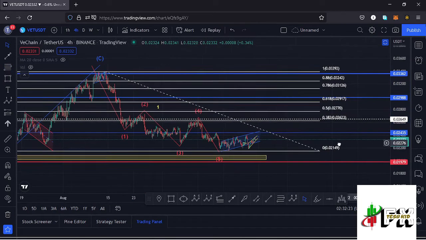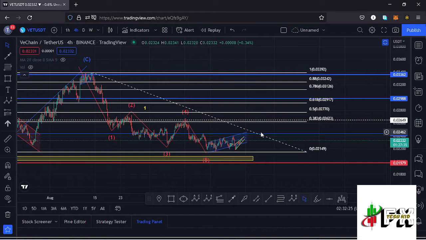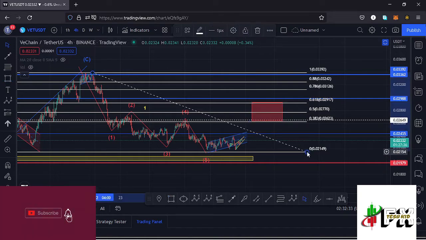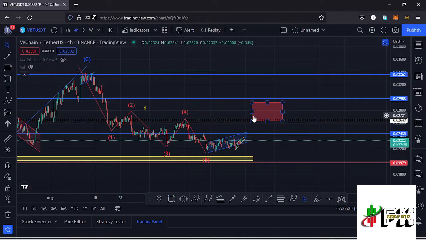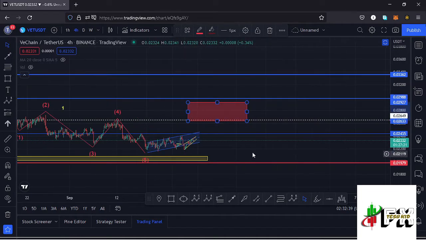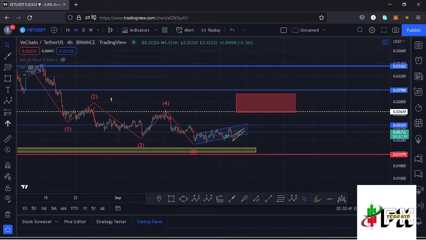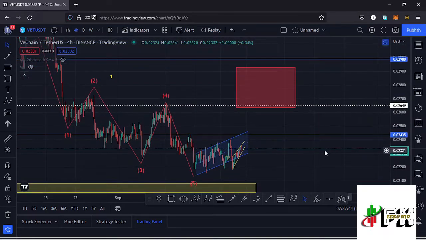That gives me a minimum target area for that second wave to the upper side between the fib level 0.618 as a maximum and the fib level 0.382 as a minimum. So I can mark that target area here on the charts like that. So that is the minimum retracement area for that second wave to the upper side, and that is what is going to give me the key scenarios that I expect to play out on this chart.